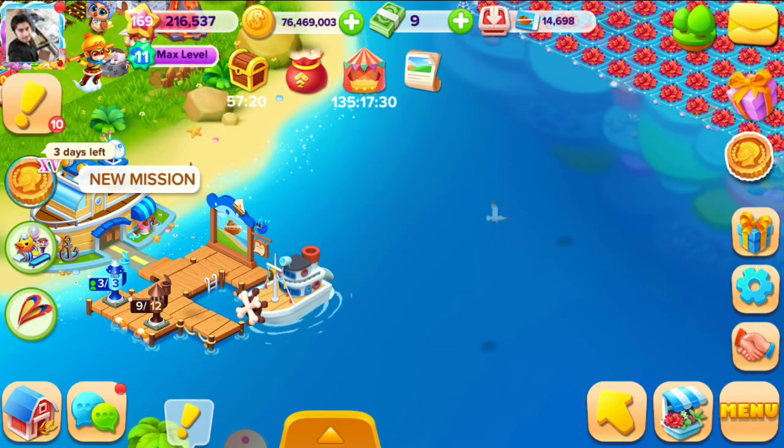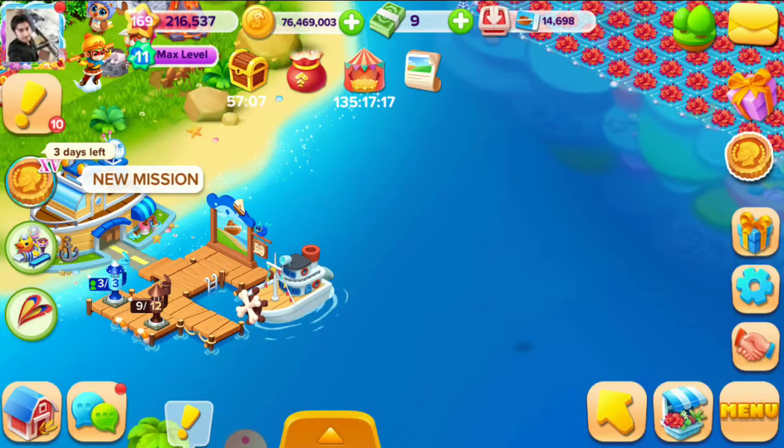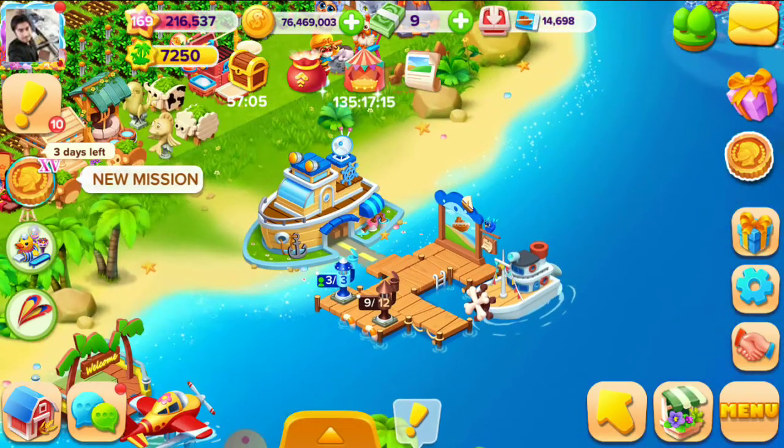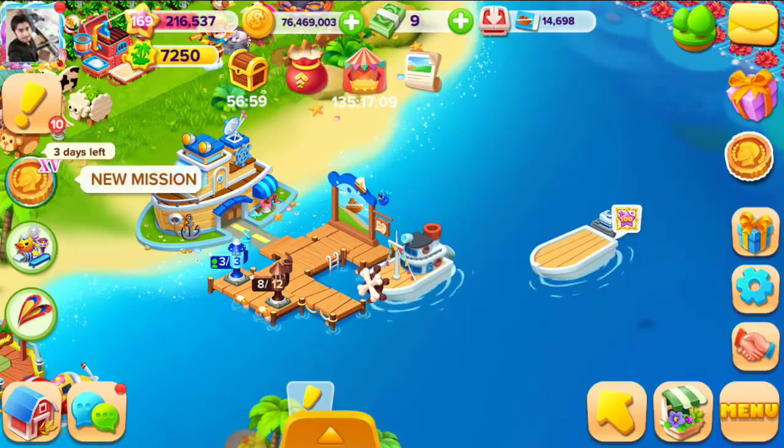these boat order tickets. Now you can accept new orders from the trade center in 2 hours, so we should wait 2 hours. Okay, this is the method of how we can complete the boat